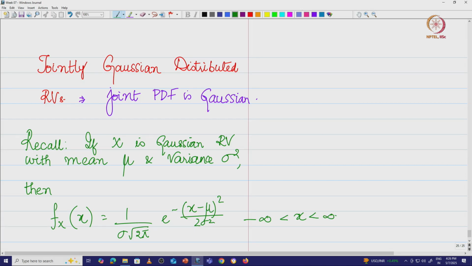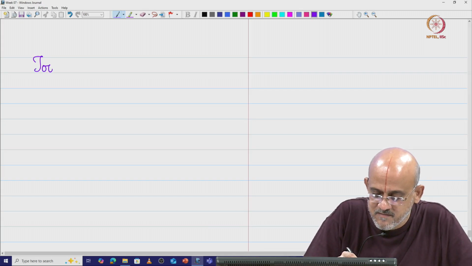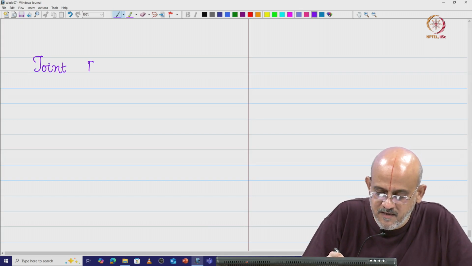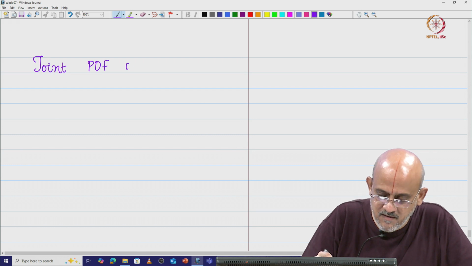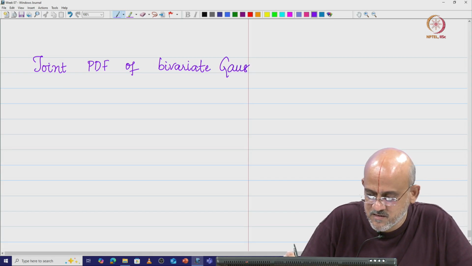Now we look at jointly Gaussian distributed random variables. So, what is the joint PDF of a bivariate Gaussian, that means you have two variables which are Gaussian?